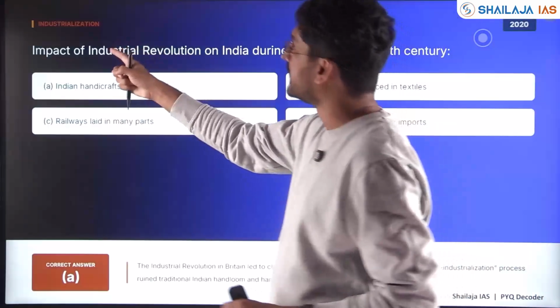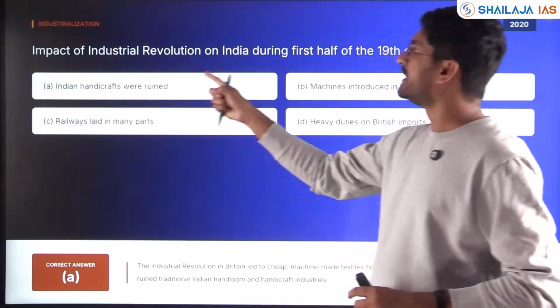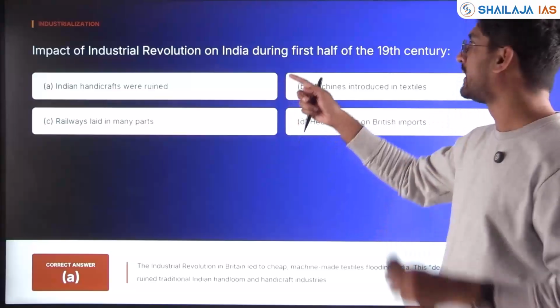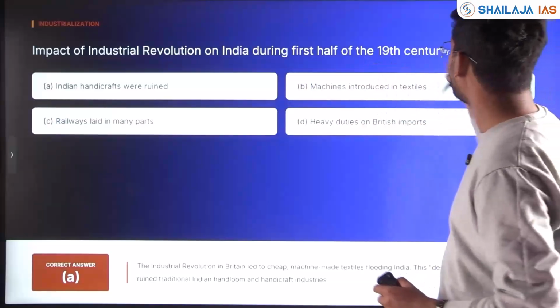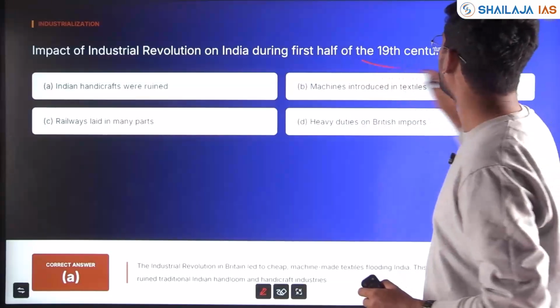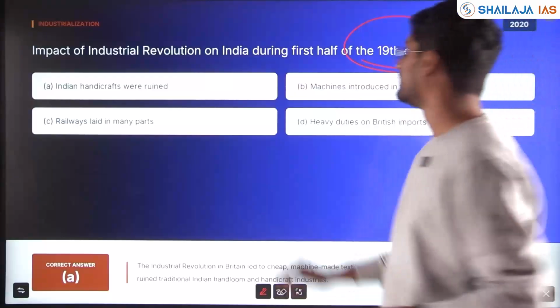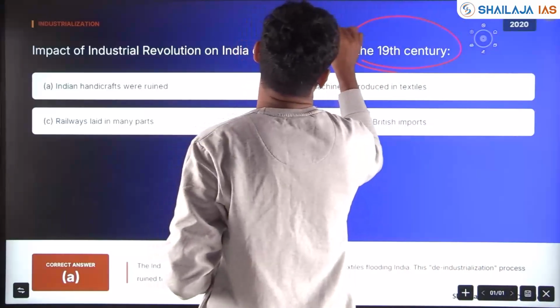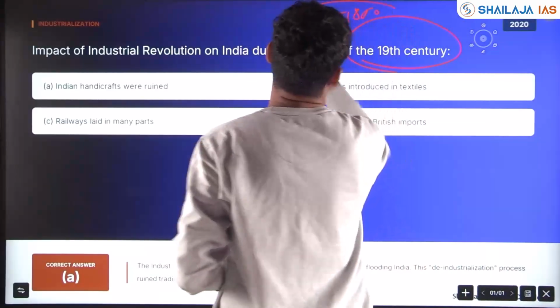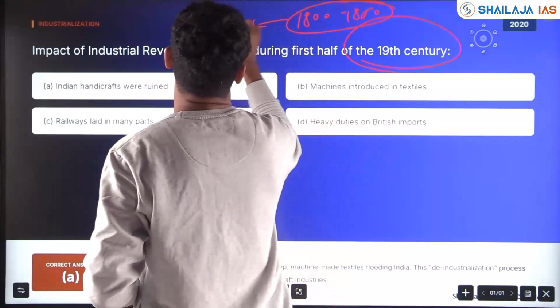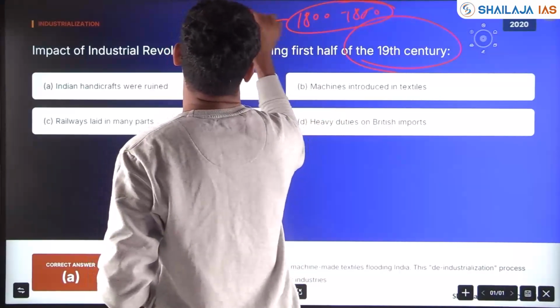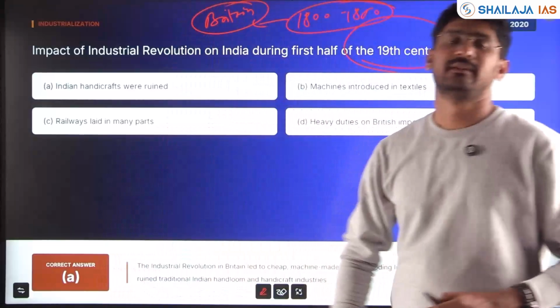First one, industrialization: the impact of the industrial revolution of Britain on India during the first half of the 19th century. The first half of the 19th century is 1800s to 1850, right? That is when the industrial revolution started in Britain. What happened?